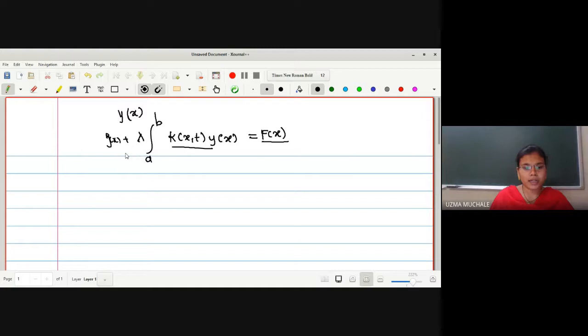What do you mean by a linear integral equation? An equation is called a linear integral equation if linear operations are performed on the unknown function. And what do you mean by a non-linear integral equation? The integral equation which is not linear. So now let us go for the general type of linear integral equation that I will write down.